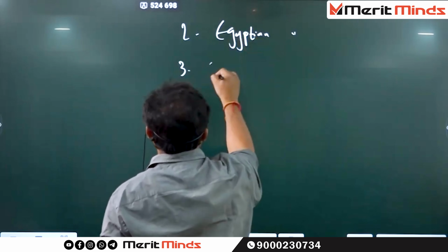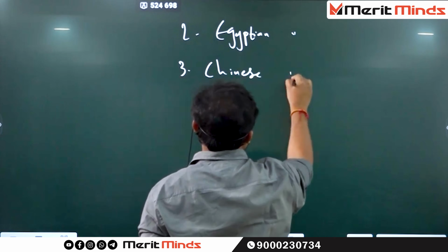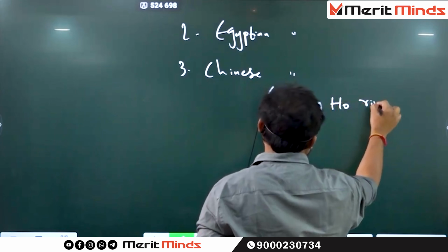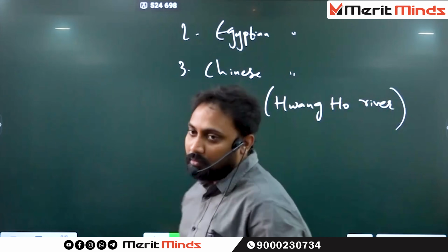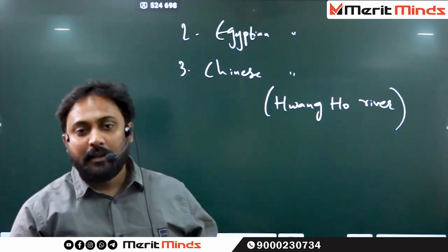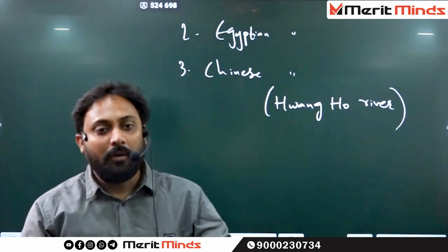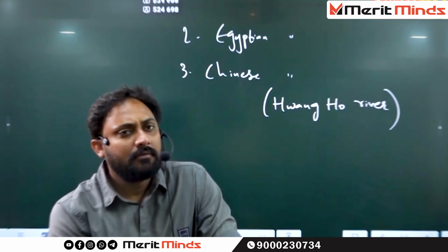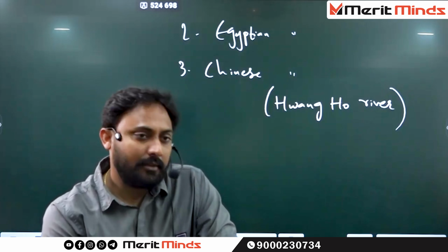Third one, Chinese civilization. It was developed on the banks of the Huanghe river, the Yellow river we call it. These are the three most important civilizations.